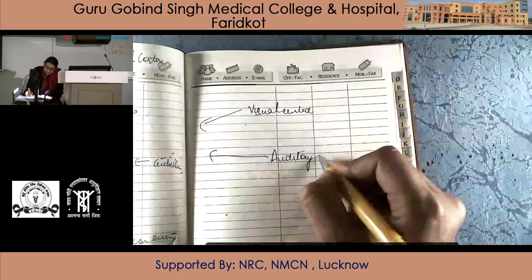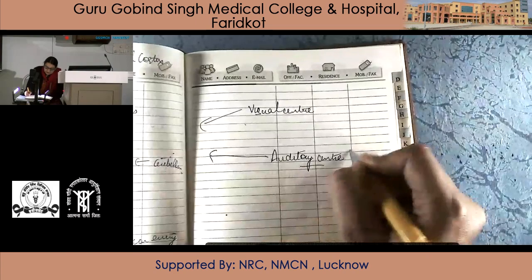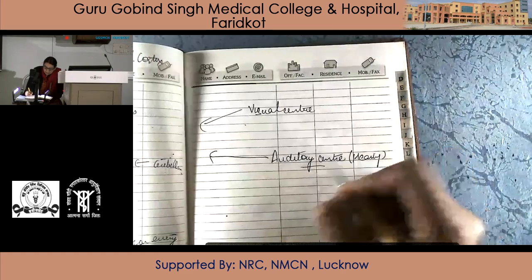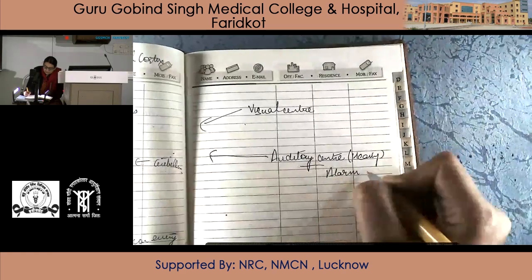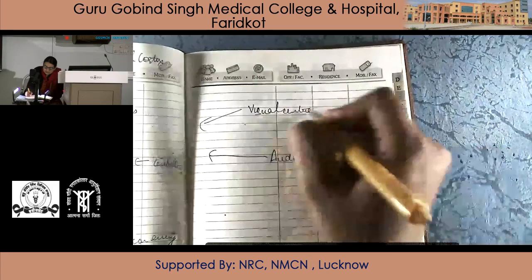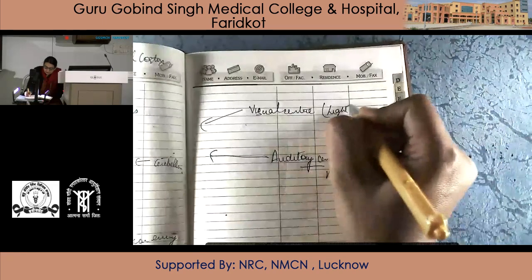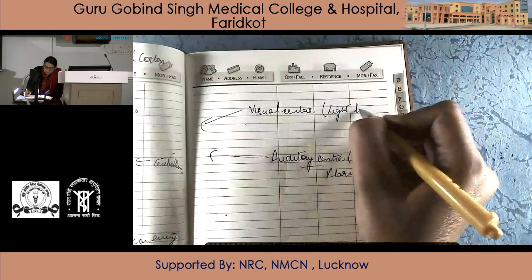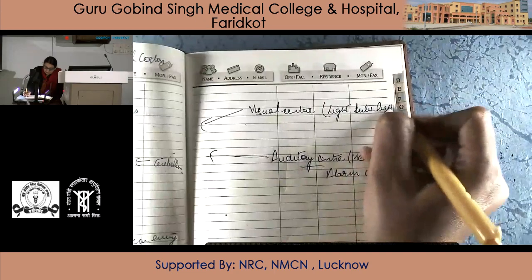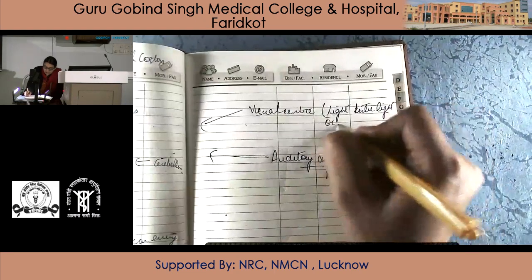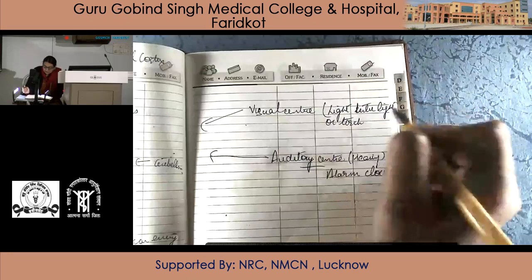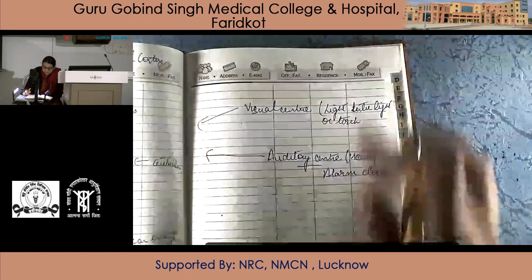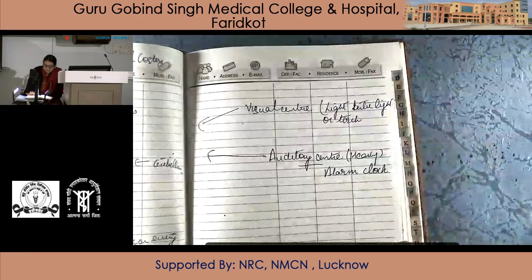Visual center and auditory centers. Auditory centers of hearing work when we hear the sound of an alarm clock, and visual centers of light work when a tube light or torch light is shown in our eyes when we are sleeping. We will discuss these two centers with special reference.